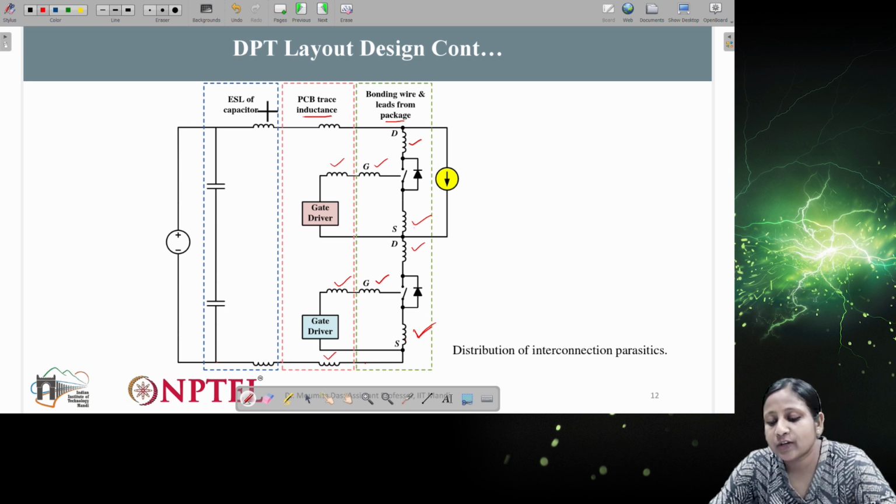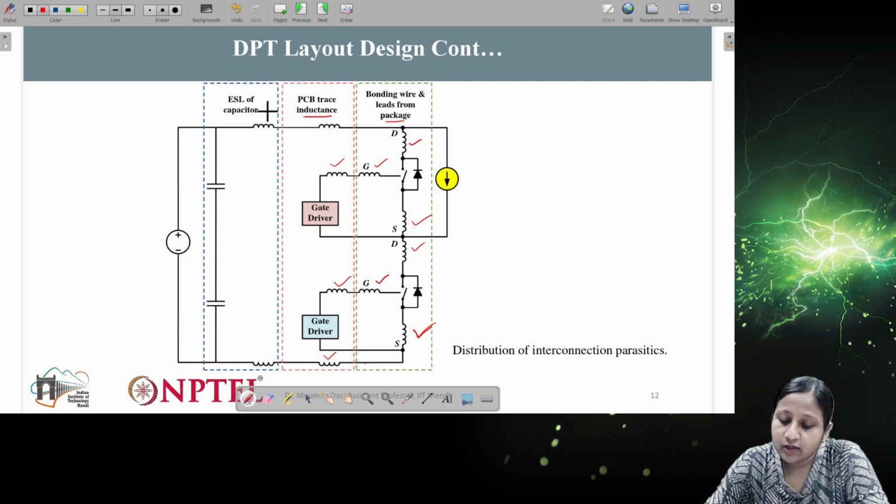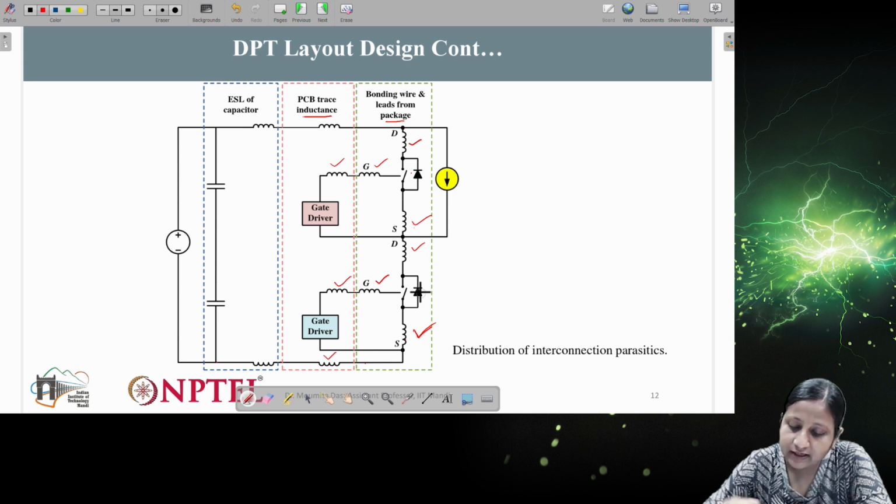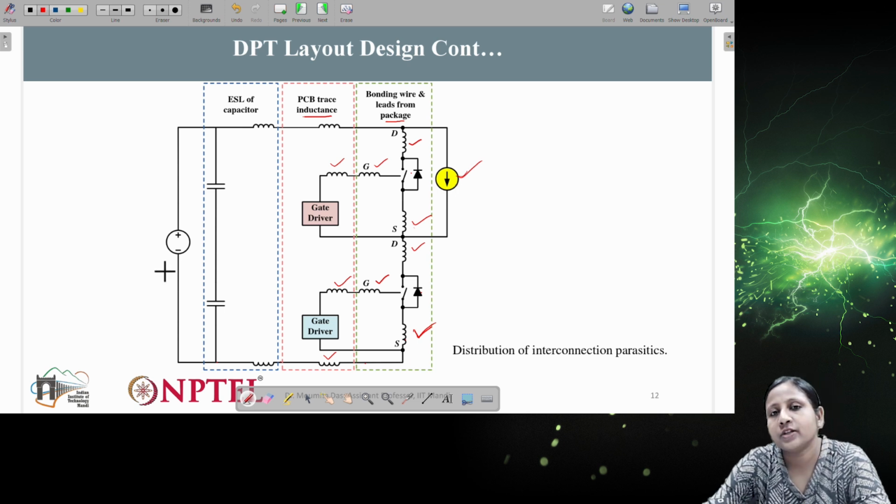Now if you recall the DPT circuit which I discussed earlier, there only these switches were there. Here the current flowing through the inductance is shown as the current source, along with the input voltage source. All the parasitic components were missing.